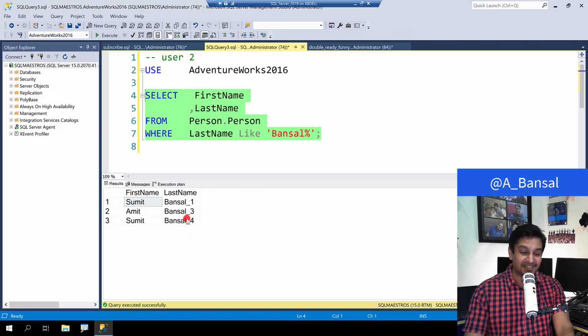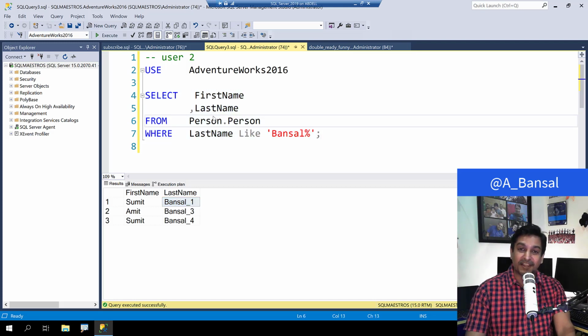And to your surprise, you will see that there are 3 occurrences of Bansal now, not 2. Remember, we only fired an update statement. We have not inserted a record, which means Sumit Bansal here is being read twice, right? This is a double read thing. And of course, this is not a bug. This is the locking architecture and blocking behavior, and it's a really interesting case.